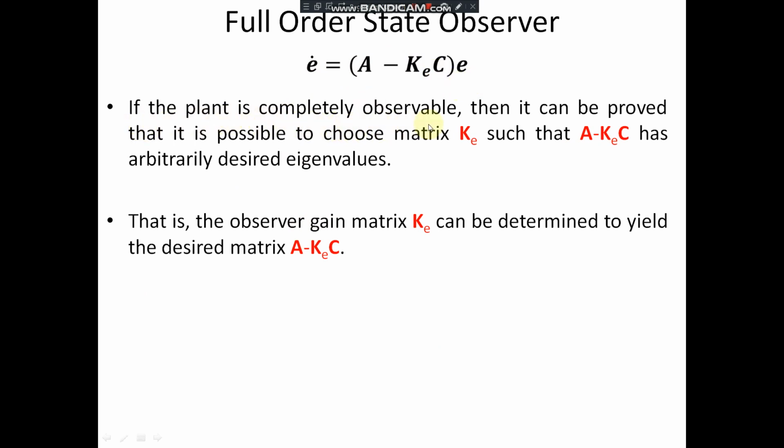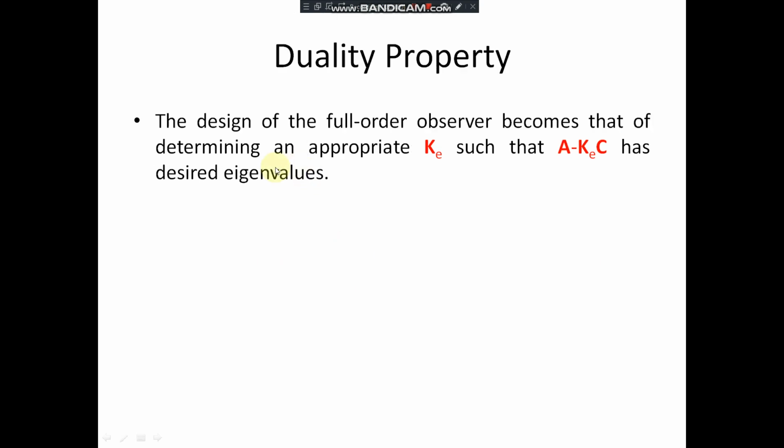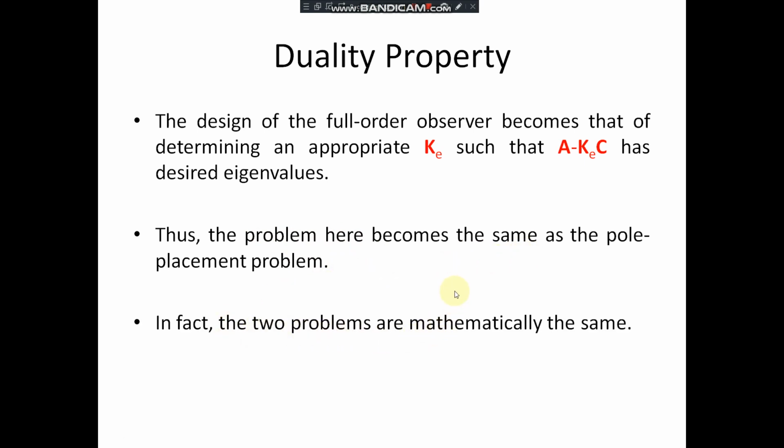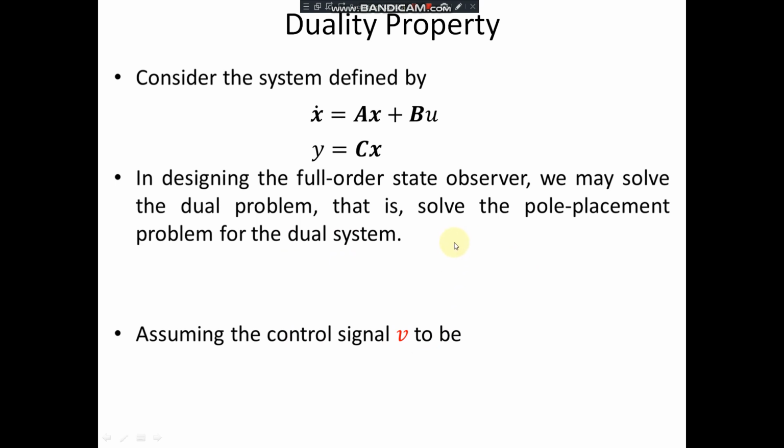If the plant is completely observable, then it can be proved that it is possible to choose the matrix Ke such that A minus Ke C has arbitrarily desired eigenvalues. That is, the observer gain matrix Ke can be determined to yield the desired matrix A minus Ke C. Okay, this is the duality property. The design of the full order observer becomes that of determining an appropriate Ke such that A minus Ke C has desired eigenvalues. The problem here becomes the same as that of the pole placement problem. In fact, the two problems are mathematically the same, and this property is called duality, right?